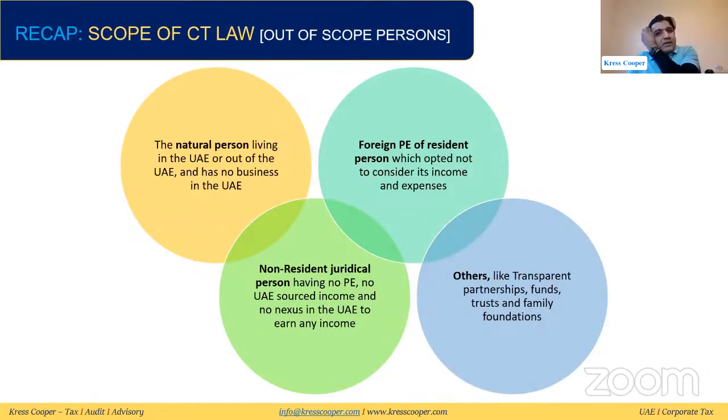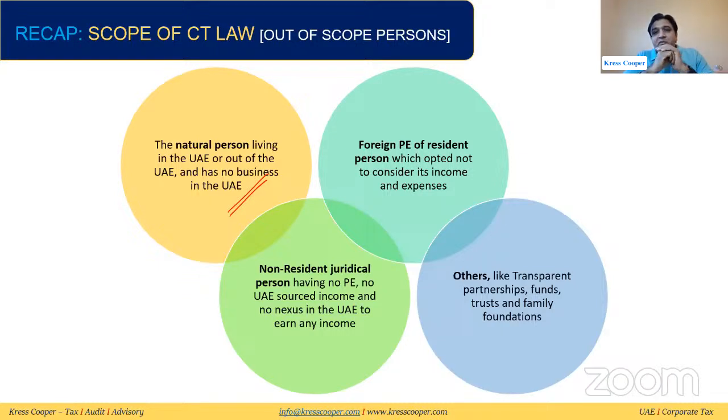In our third lecture, we discussed the out of scope persons. In the out of scope category, we discussed natural persons who are outside the UAE and have no business in the UAE. These natural persons will not be subject to corporate tax. Then we discussed non-resident juridical persons who don't have any PE in the UAE or UAE sourced income, or any nexus in the UAE through which they are generating income. They will not be subject to corporate tax.